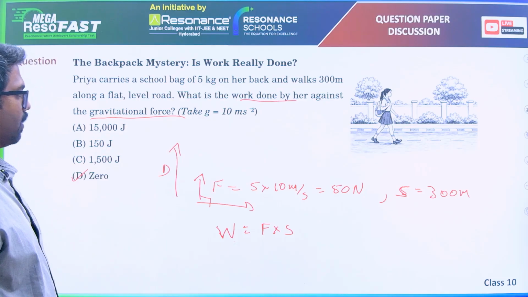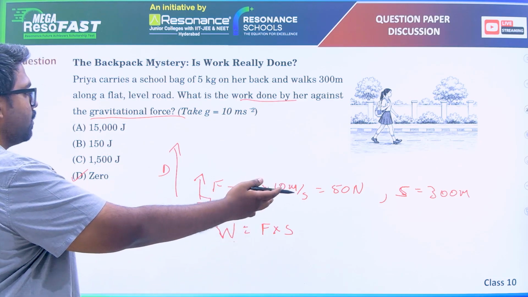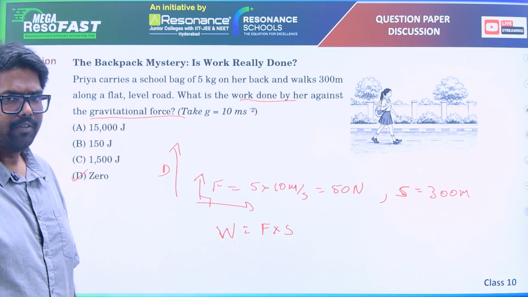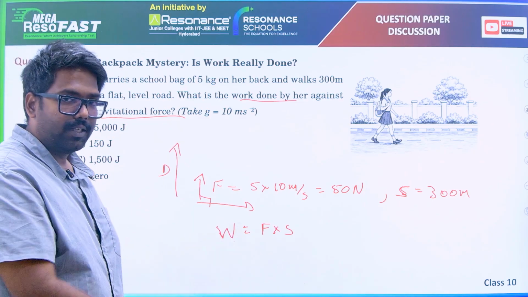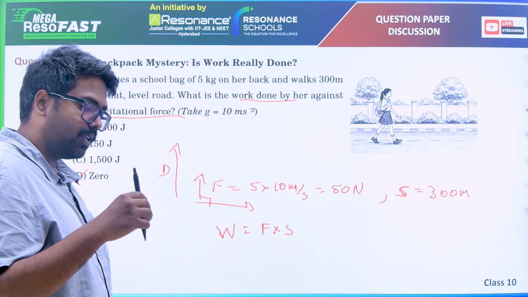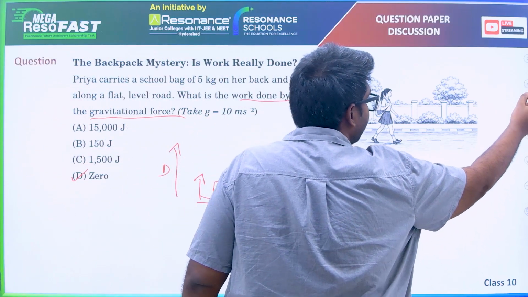If she climbed a ladder for 300 meters, definitely the answer would be 15,000 joules. But she walked straight on a horizontal surface, and hence displacement is perpendicular to the force applied. Okay, next question.